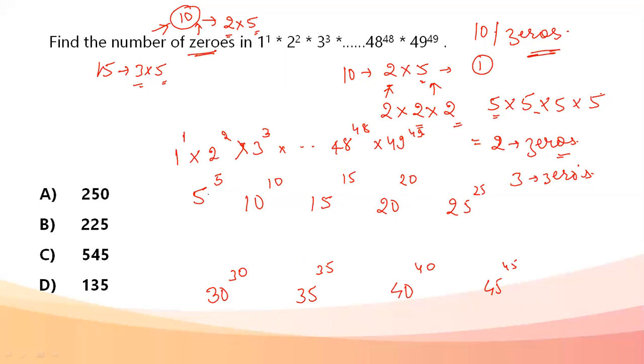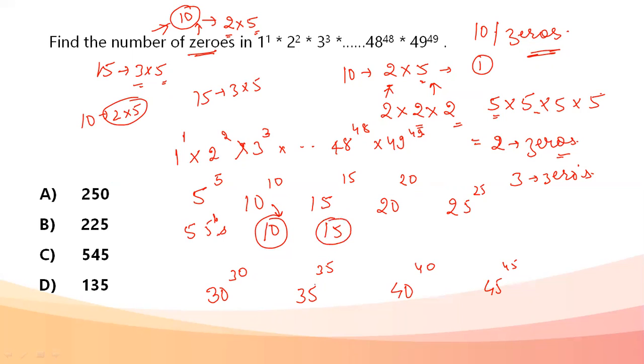Okay, if we talk about 5 power 5, we'll have 5 fives. If we talk about 10 power 10, we'll have 10 fives from here, because 10 is formed as 2 into 5. So if it is 10 tens, I'll have 10 fives. 15 again can be formed as 3 into 5, so I'll have as many fives as 15s. So this will be 15 fives. 20, if we talk about, we'll have the same, 20 fives.